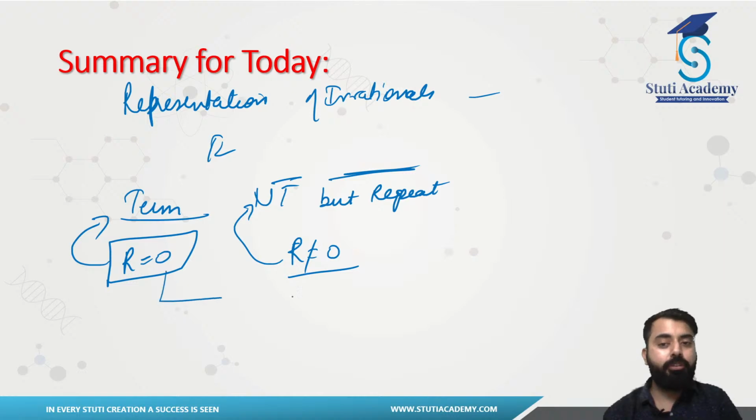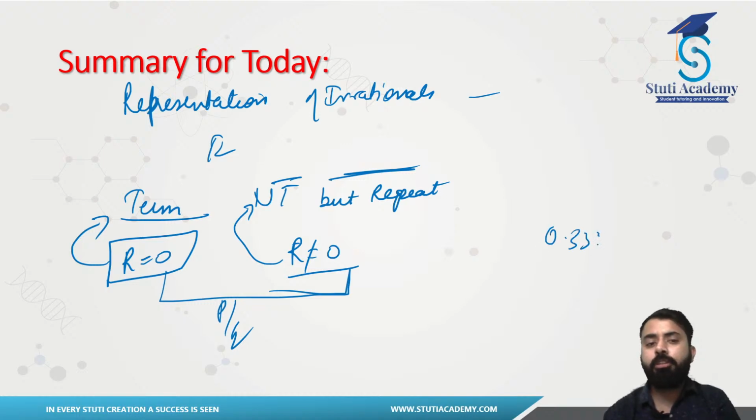Then we had understood how to represent both of these in the form of p by q, and that was it. We had just represented 0.333 bar, right? So we had done this one. So your homework will be completing your exercise, which one, 1.3, I guess, up till your 5th question.